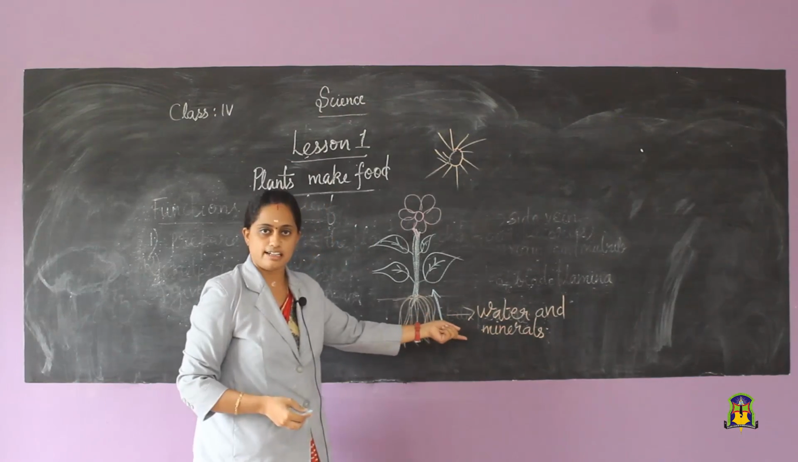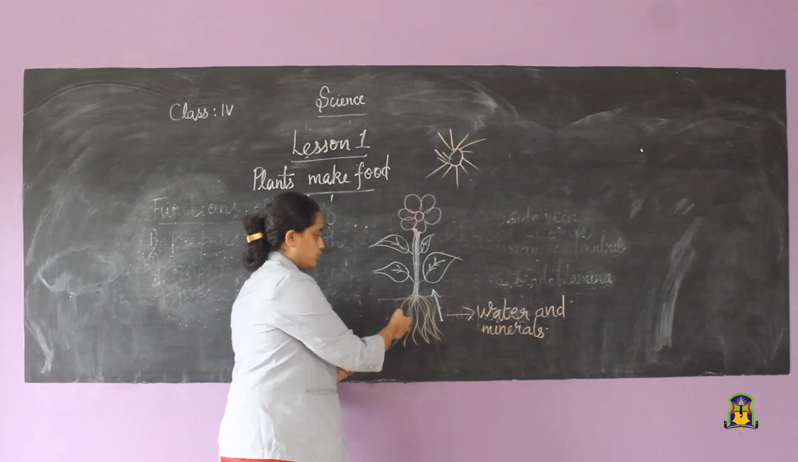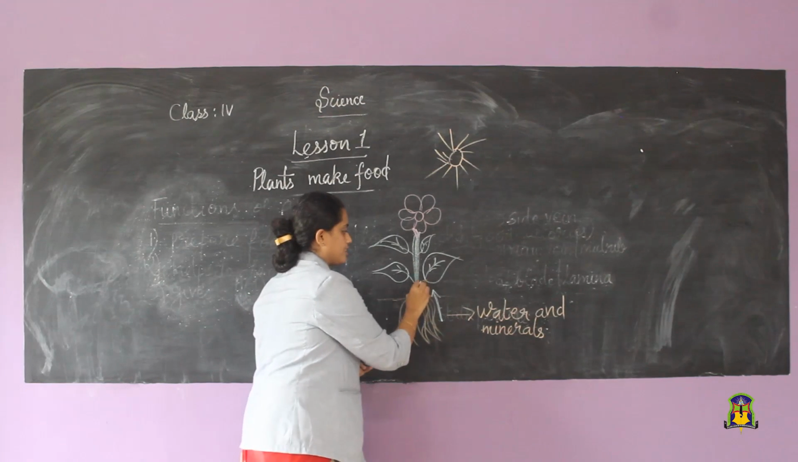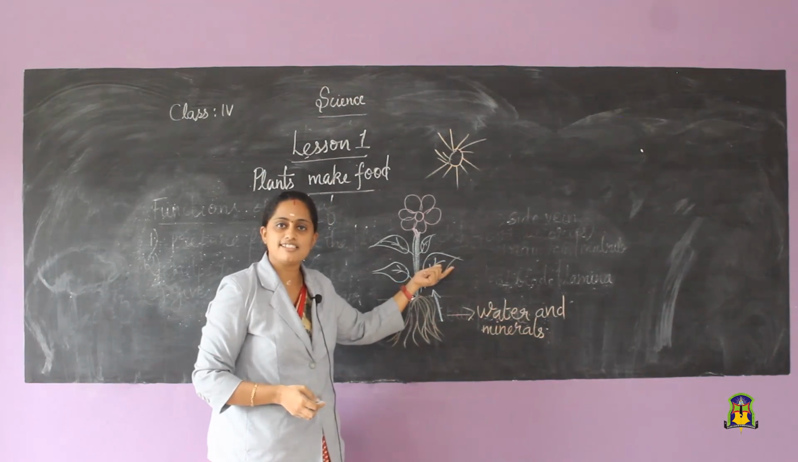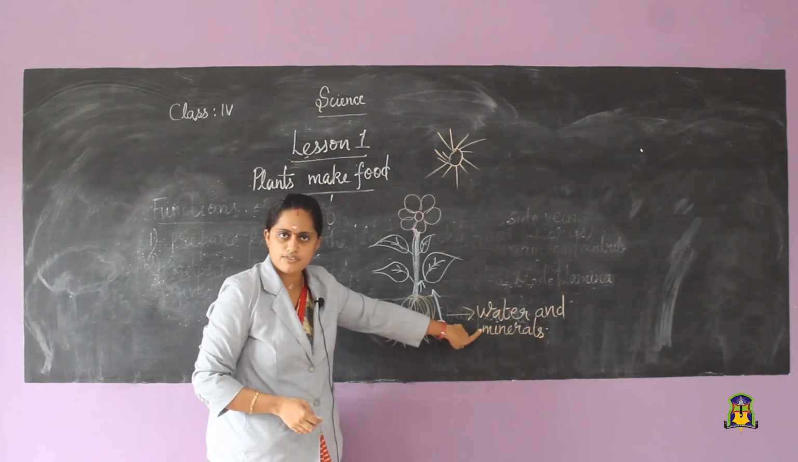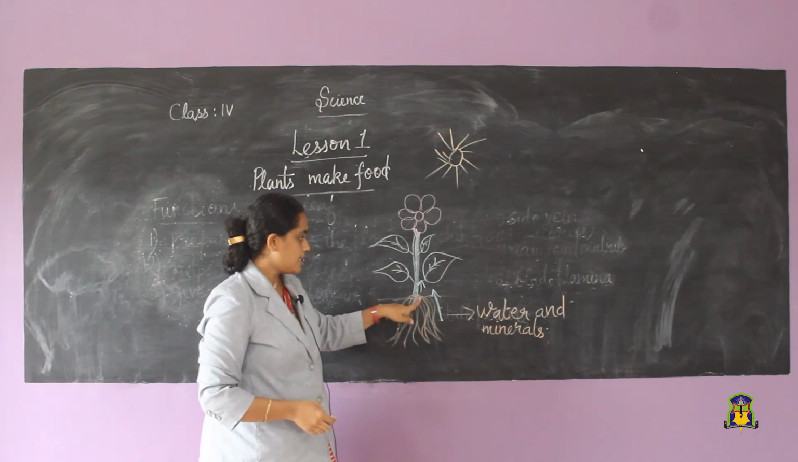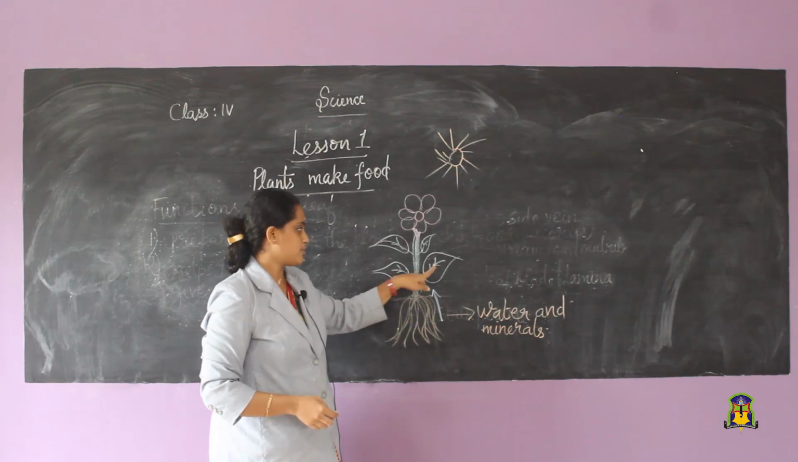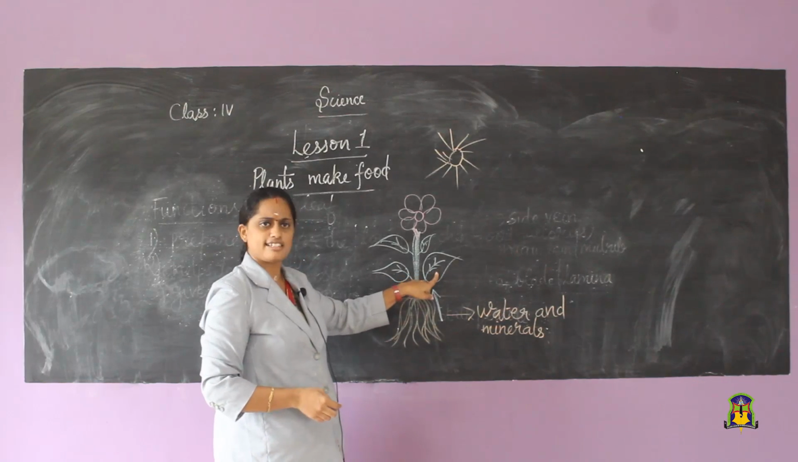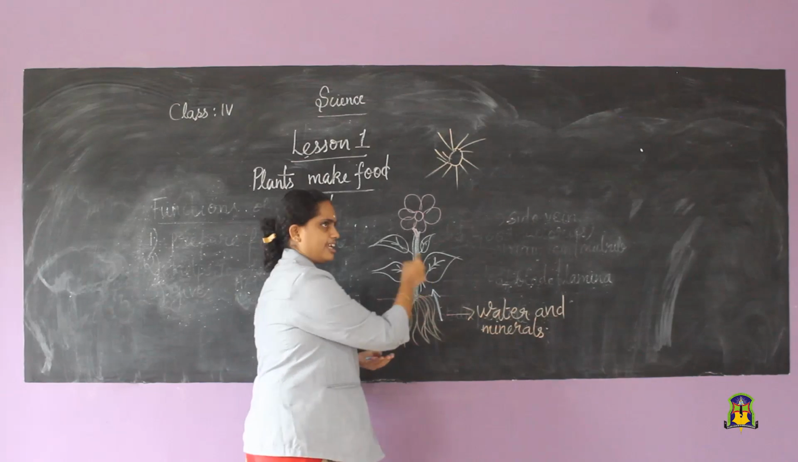These water and minerals will be given to the leaves through the roots, then through the stem, finally it will be reaching the leaves. So, roots are helping to absorb water and minerals from the soil. Then this water and minerals will be transported slowly through the stem to the leaves. So, what reaches the leaves now? Water and minerals.